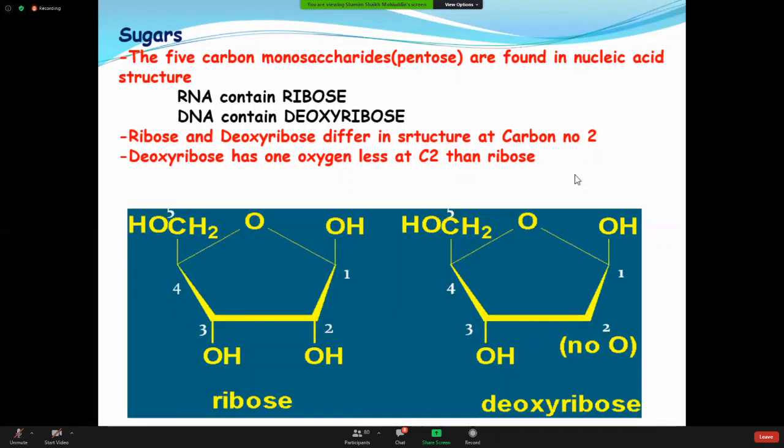This is the basic difference. Yes, but there is hydrogen, right? Hydrogen is there, but no oxygen. This oxygen atom will be removed, then the ribose is converting into deoxyribose. If you can remember the structure, fine. If you cannot remember, no problem. It is just for your understanding. Fine. So this is about the sugar component.